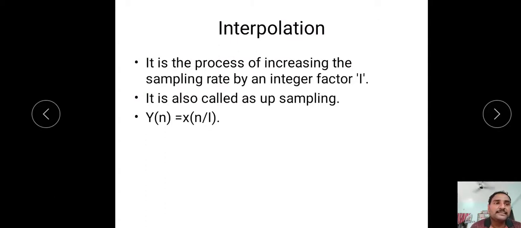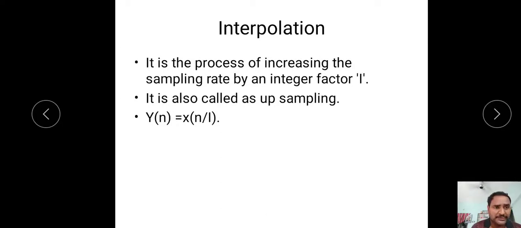That means in the digital domain we have two processes. One is for decreasing the sampling rate, another one is for increasing the sampling rate. But in the analog domain, we use the sampling theorem to convert the sampling rate either to decrease or to increase. Compared to the sampling theorem, decimation and interpolation are very easy.